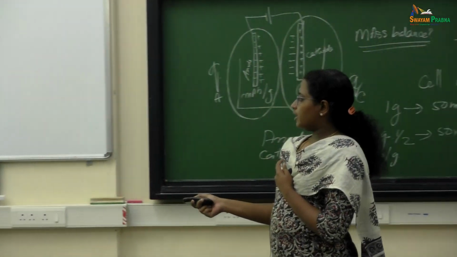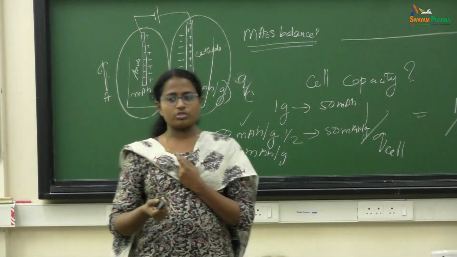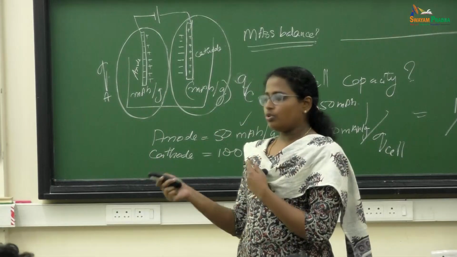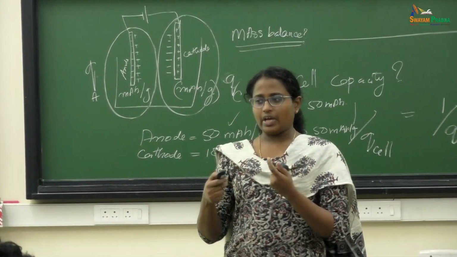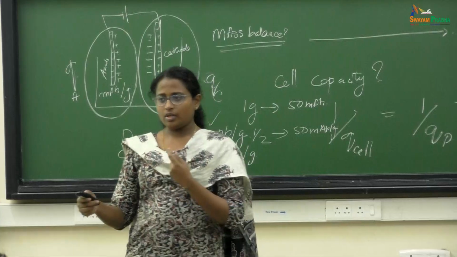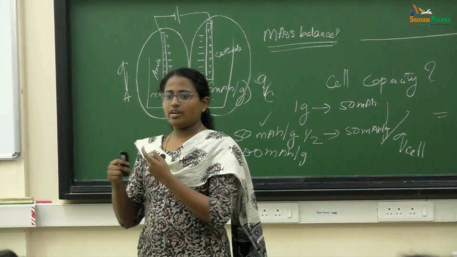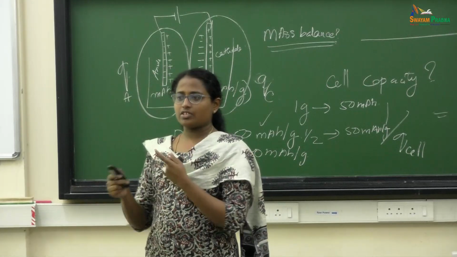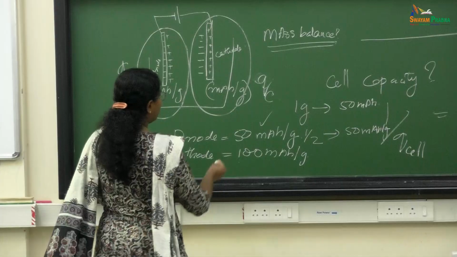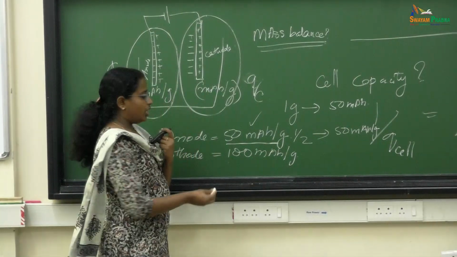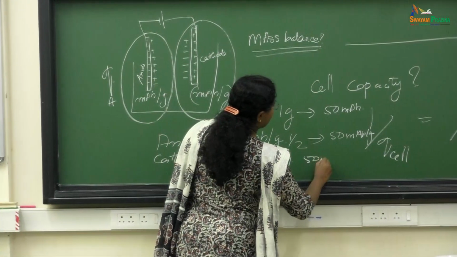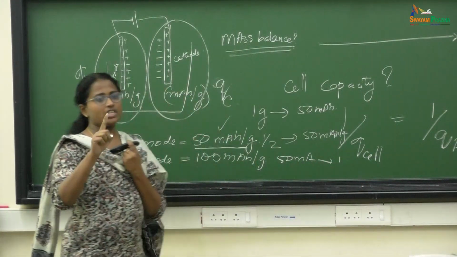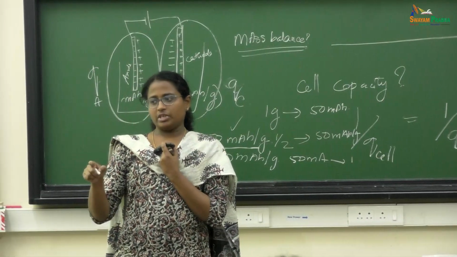Another thing is the C rating, which is commonly used for batteries. They will tell you C rating, C by 5, C by 2. This is actually the rate at which you are withdrawing current. It is a little more complicated, but if you know the capacity, say 50 milliampere hour per gram, and I withdraw 50 milliampere of current for 1 hour for 1 gram of material, it is called 1 C rate of that material.